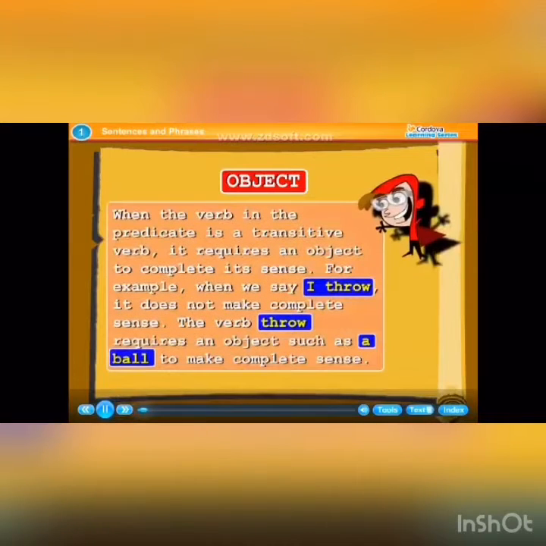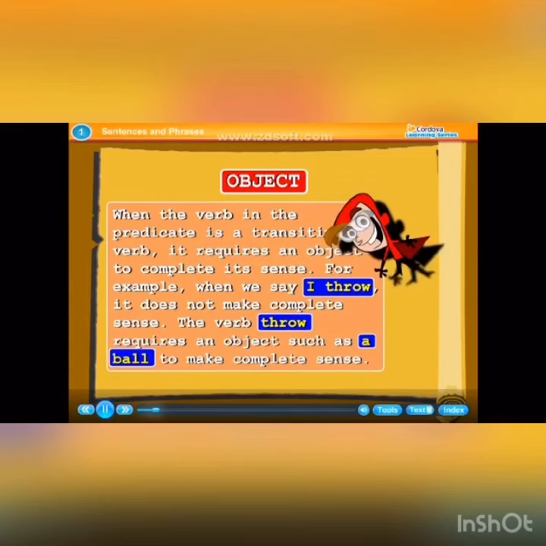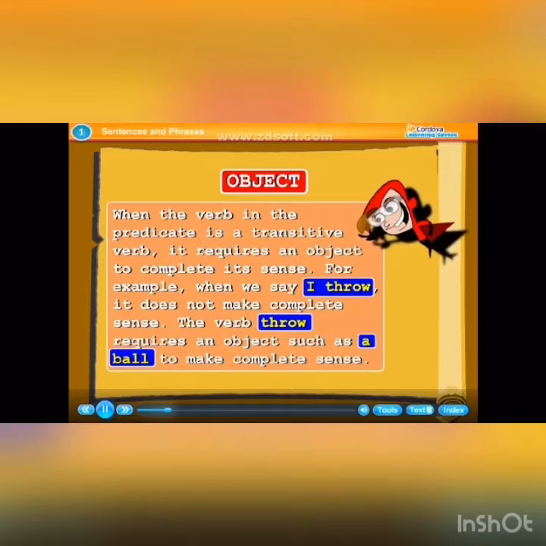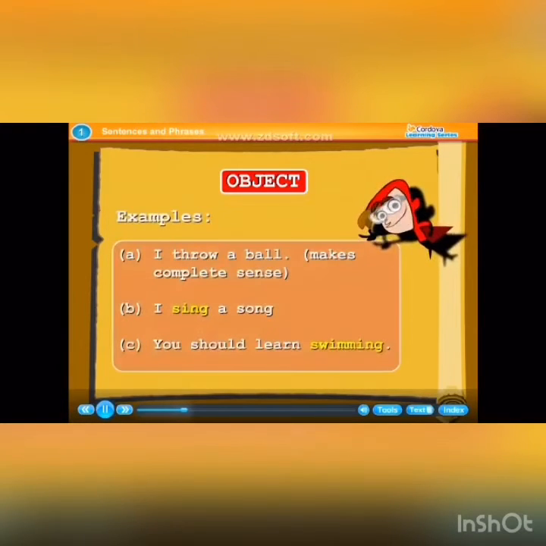Object. When the verb in the predicate is a transitive verb, it requires an object to complete its sense. For example, when we say I throw, it does not make complete sense. The verb throw requires an object, such as a ball, to make complete sense. Examples: I throw a ball makes complete sense. I sing a song. You should learn swimming.